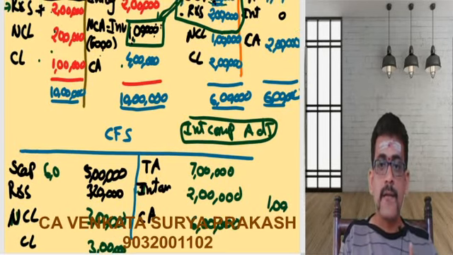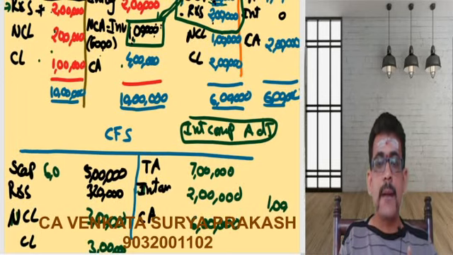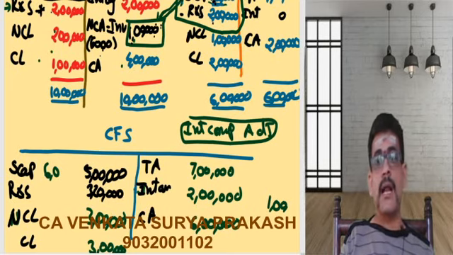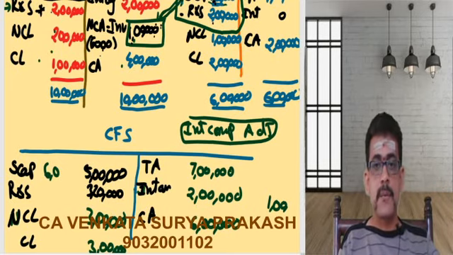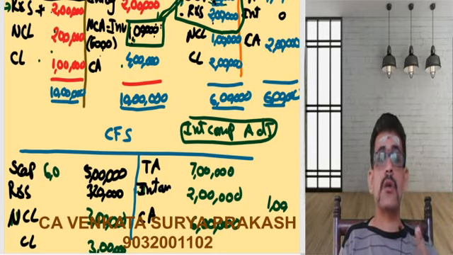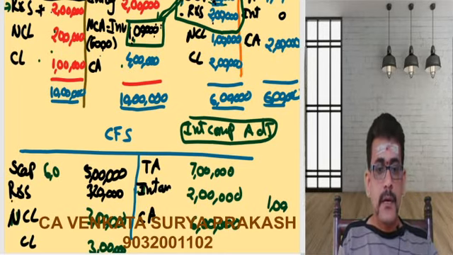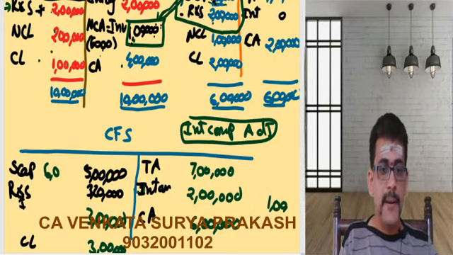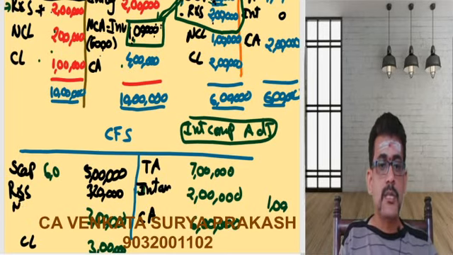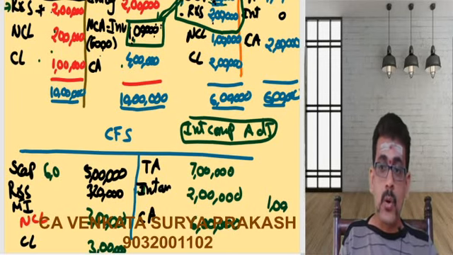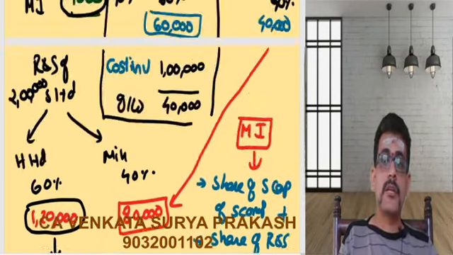So what I had done here, we had broken this share capital and reserves and surplus into two parts. One part is going to the holding company, another part is going to the minority. The share in reserves and surplus you are transferring to reserves and surplus, whereas share capital is going to the cost of control. There you are calculating the goodwill or capital reserve. Now here you have one more element, which is called minority interest. What is the total minority interest we got? We got a minority interest of 1,20,000.